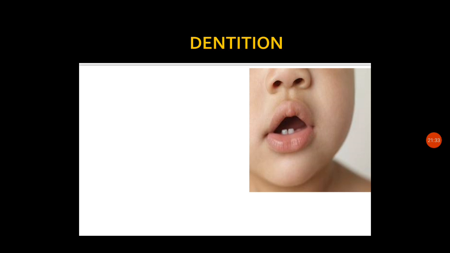The next growth which can be measured is dentition, the appearance or eruption of teeth. The primary teeth production starts at 5 to 7 months. In the previous class also we have seen that, like the oral stage, in infancy rapid changes are occurring, and the child's area of pleasure is in the mouth.